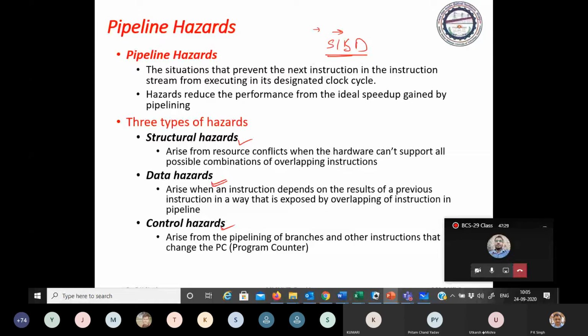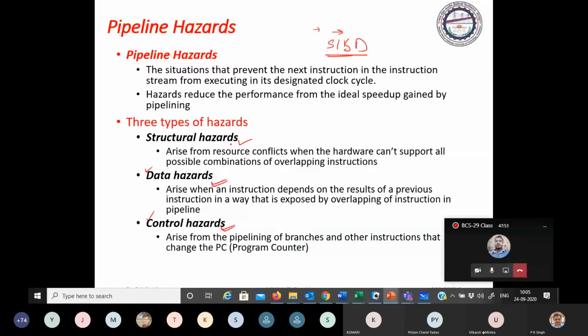And here the dependency structure of the program is due to the control flow. So we are aware of these two types of problem. But what is the structural hazard?